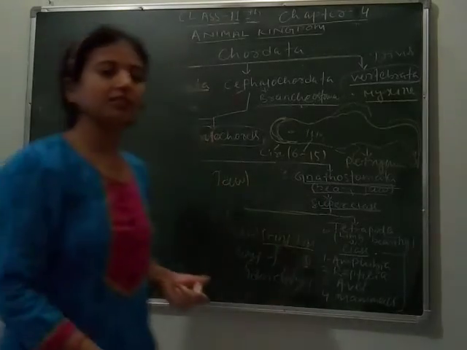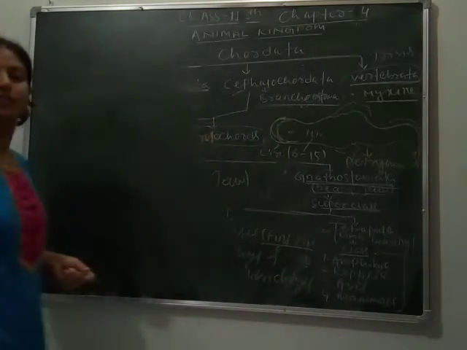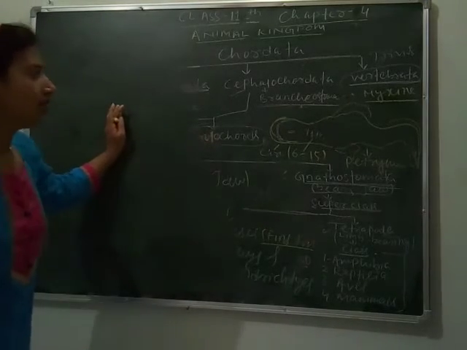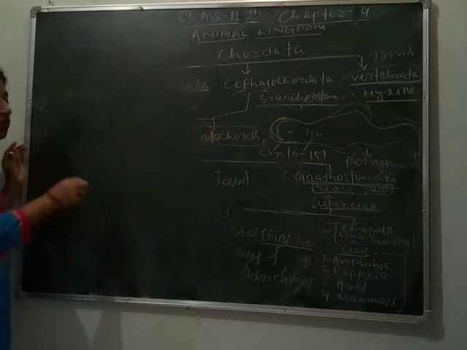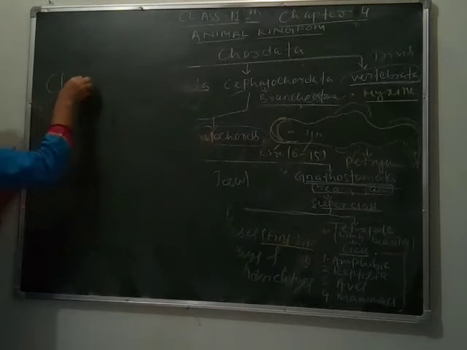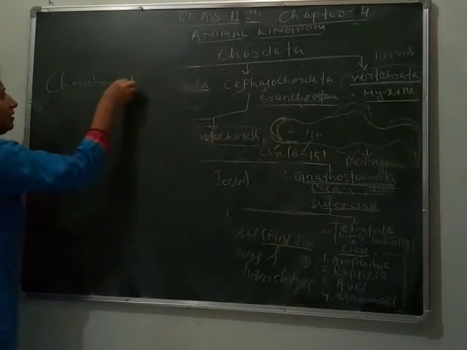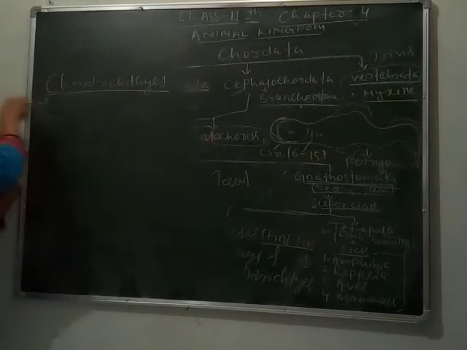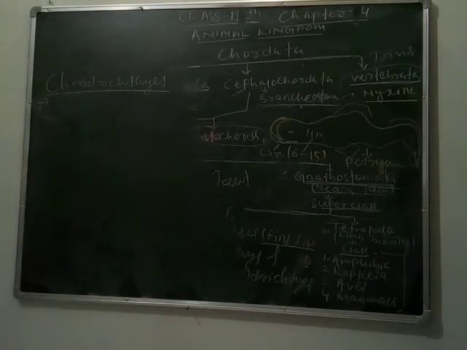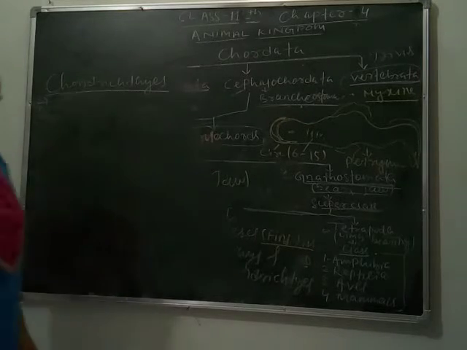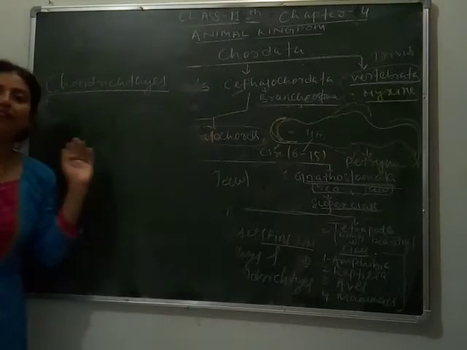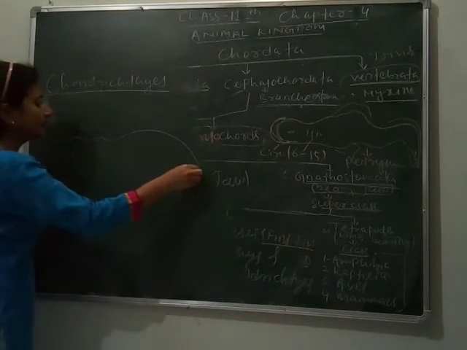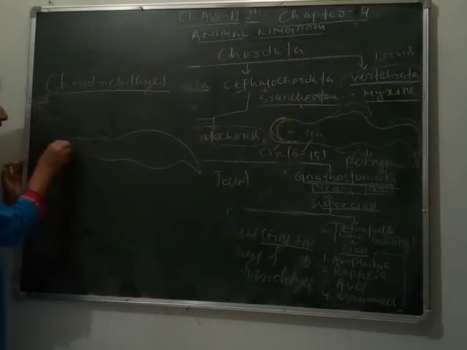You can write the notes from the blackboard by taking a screenshot during the video. Let's move to Chondrichthyes. What are its basic general characters?